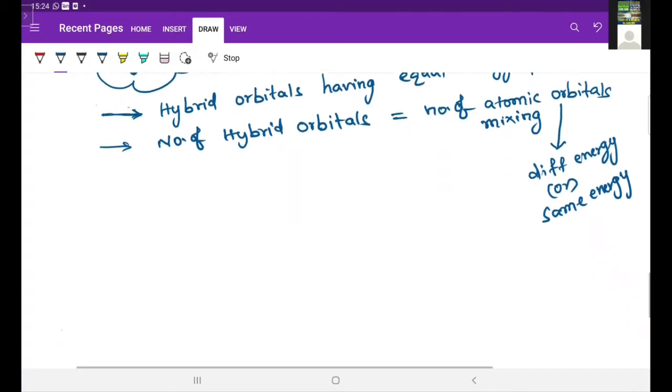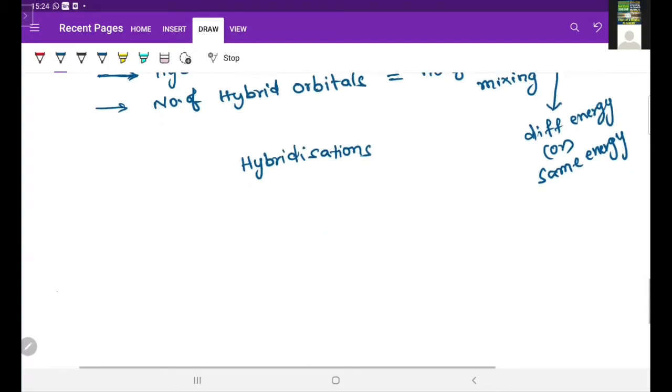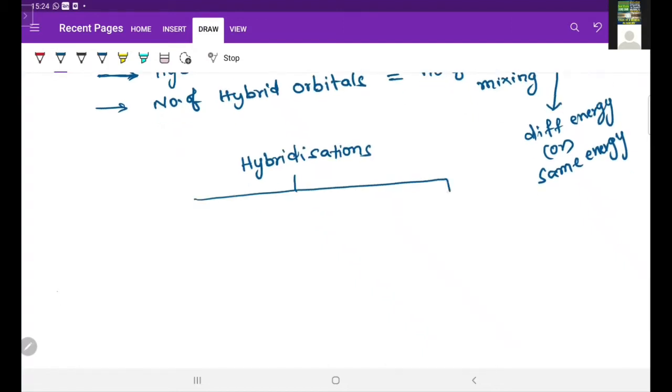So then here we have different hybridizations. Based on the number of atomic orbitals intermixing, hybridization is divided into different types.